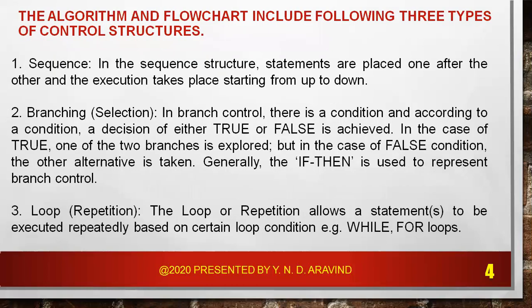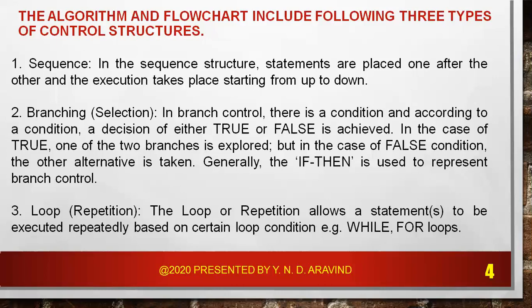The algorithm and flowcharts include the following 3 types of control structures. First one is sequence. In the sequence structure, statements are placed one after the other and the execution takes place starting from up to down. And the second one is branching. Here branching means selection.